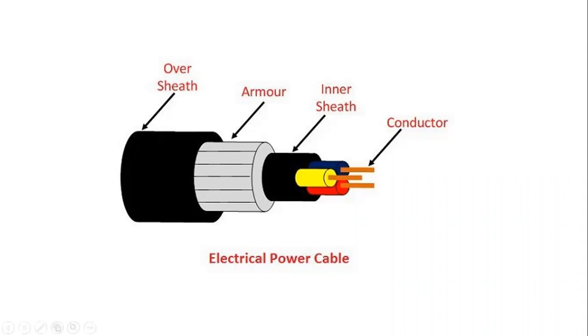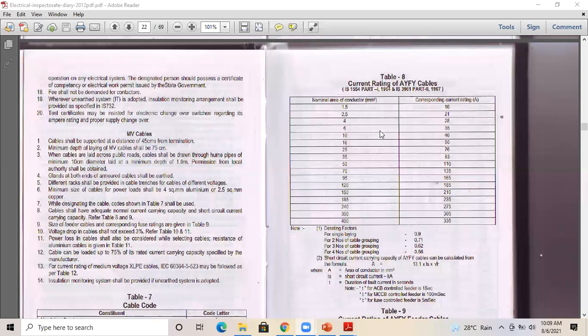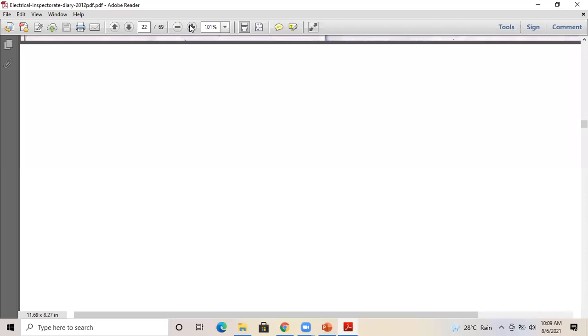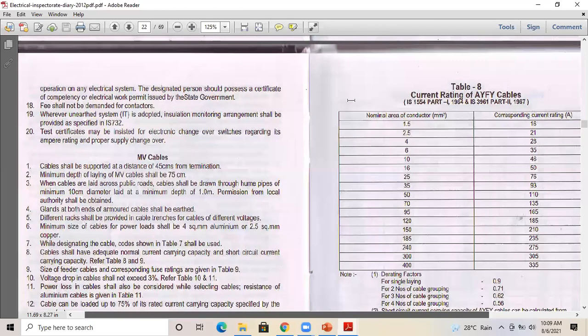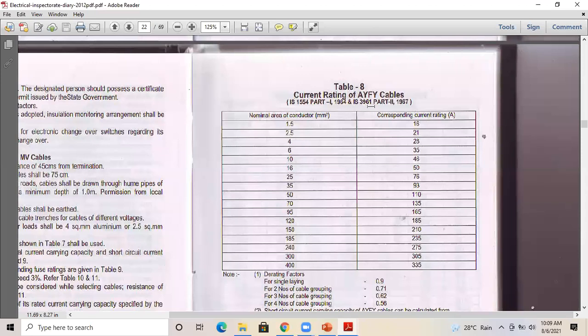So I will show cable codes that we normally use for representing the cables. One minute. So this is a table taken from the Kerala State Electricity Board Handbook. Also from the Indian standard, you can see IS 1554 part 1, 1964 and IS 3961 part 2, 1967.